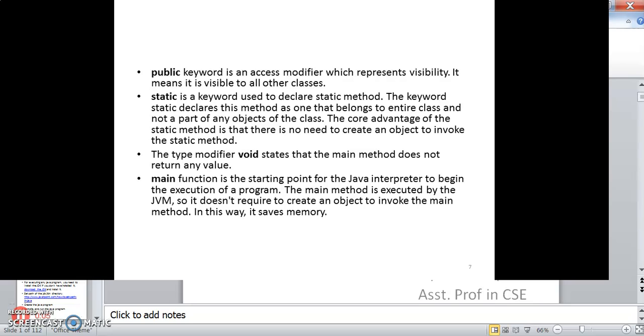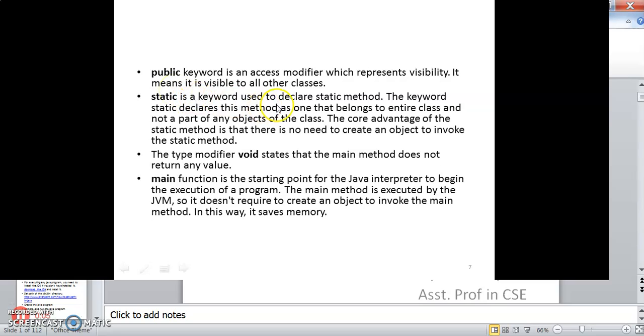The public keyword you have seen there, public static void main. Each word has its own purpose. The public keyword is an access modifier which represents visibility. It is visible to all the other classes. A Java program can be a collection of multiple classes, but only one class will contain the main method. So this main method is accessible to all the classes as well.